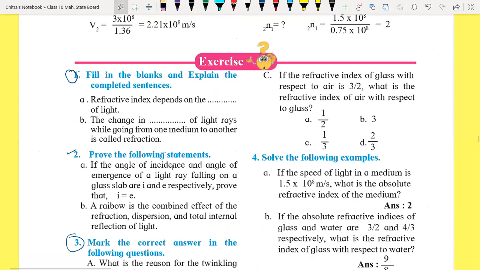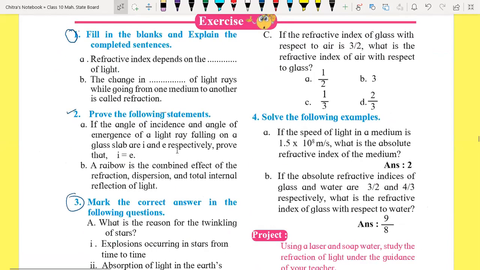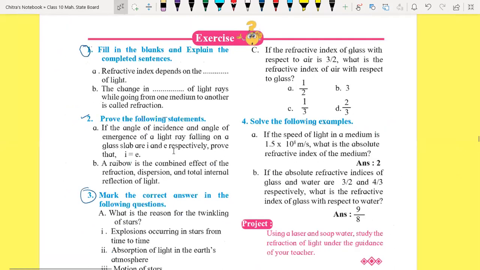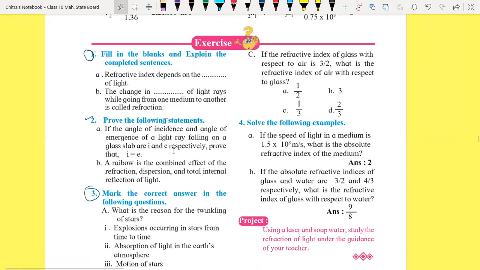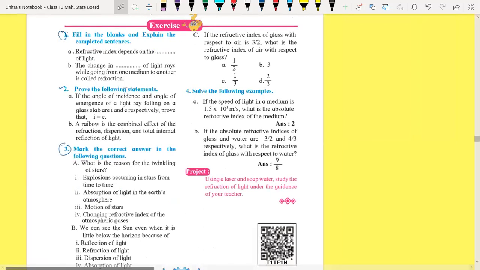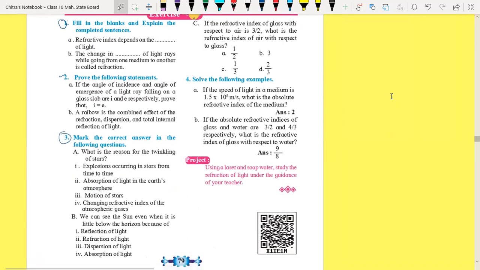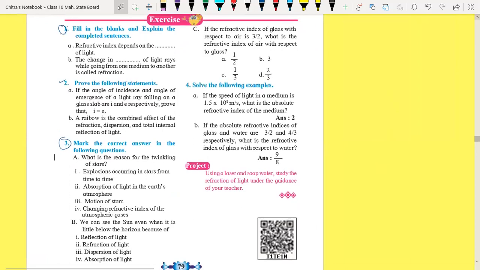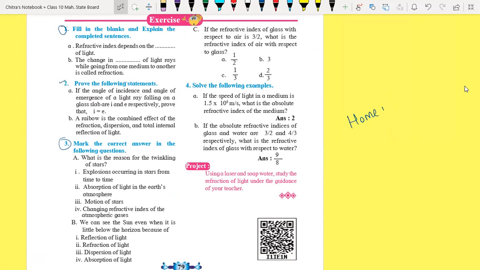That's all. Take a screenshot for that exercise. You have to perform it at home. This is homework. Take a screenshot, beta. This is the homework for today.